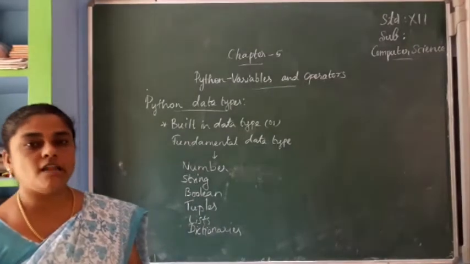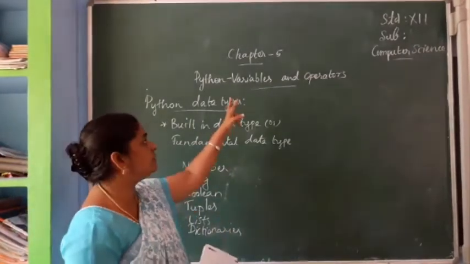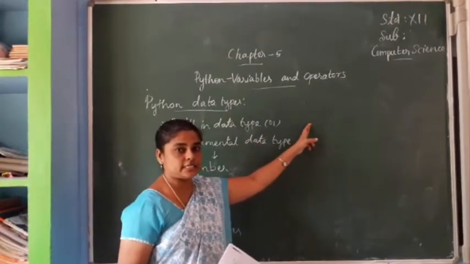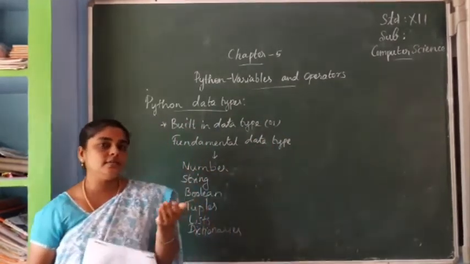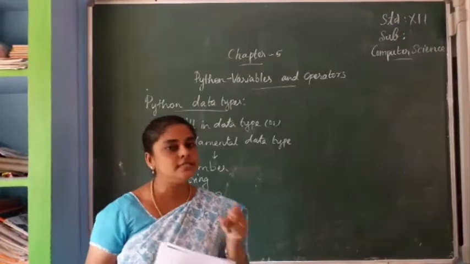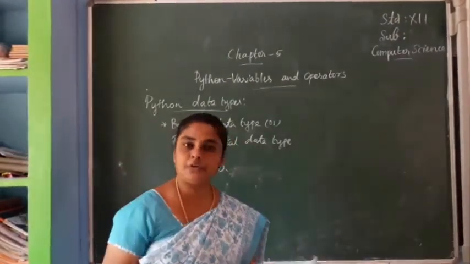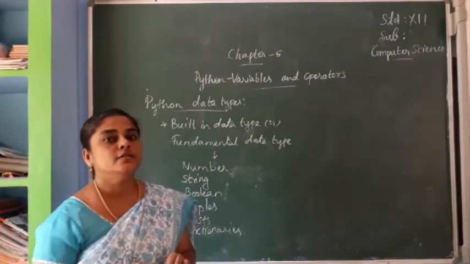Good morning students. In the last class we started chapter 5, Python variables and operators. What portions have we covered in this chapter? Can you remember? One important question I have told. What is the question? Tokens.